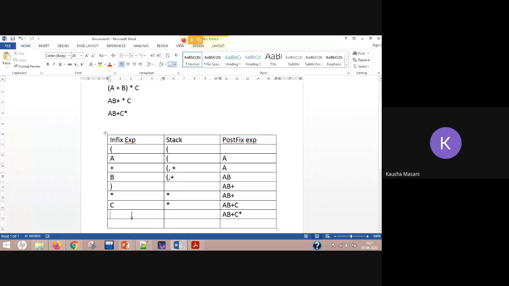Okay, no values remaining to be scanned. So whatever operators are in the stack, you are going to pop out one by one in LIFO manner, last in first out. Okay, so here there is only one operator to be popped out. So our final expression for your postfix is AB plus C star.